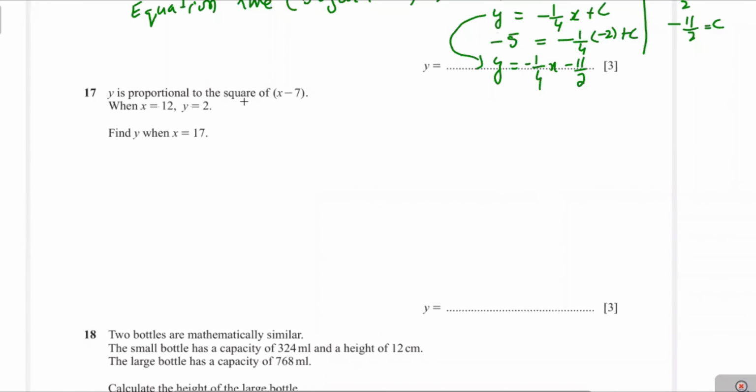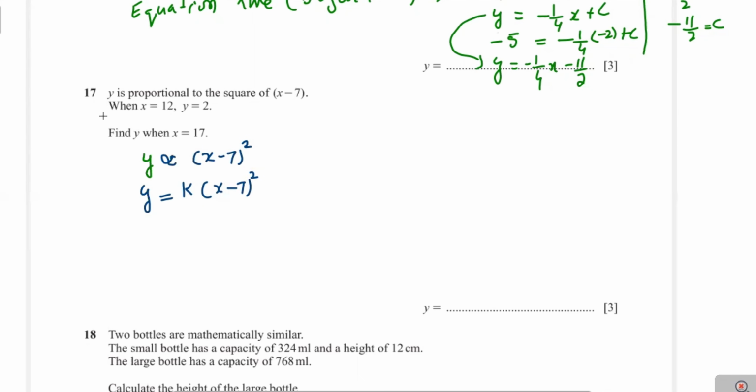Question 17, y is proportional to the square of x minus 7. When x equal to 12, y equal to 2, find y when x equal to 17. Now y is proportional to the square of x minus 7. Now to convert into an equation form, we put k as a proportionality constant. Now we can write it y equal to k(x minus 7) whole square.